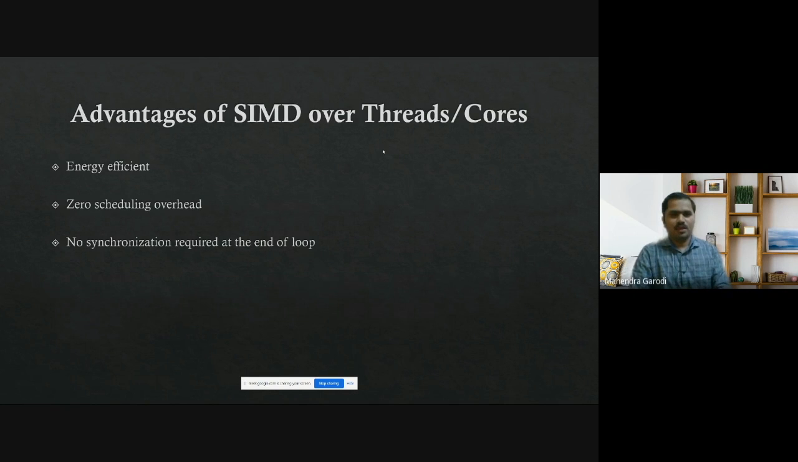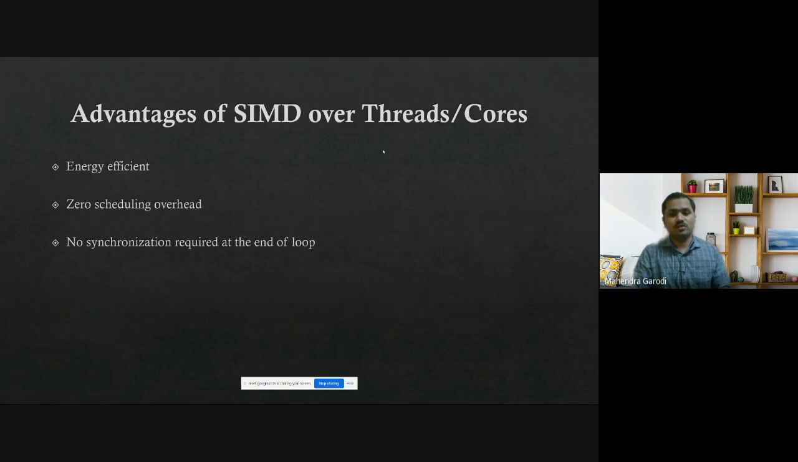Okay. So everyone knows about multi-threading or multi-core. Then what are the advantages of SIMD over multi-thread or multi-core? The first advantage is energy efficiency. Why is it energy efficient? From a hardware point of view, if you are running on a single core, then less silicon area is active, so you consume less energy.